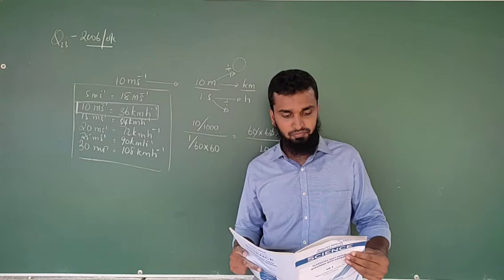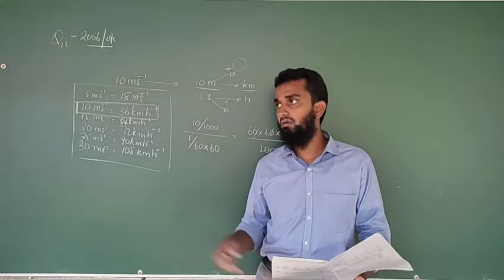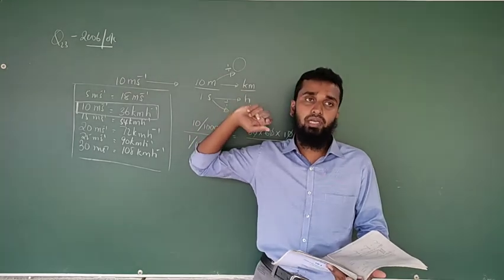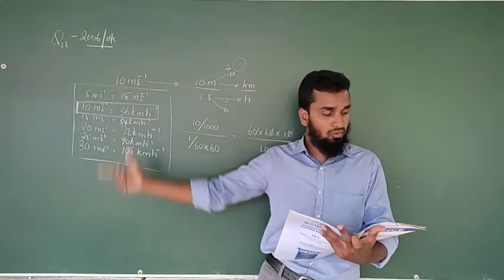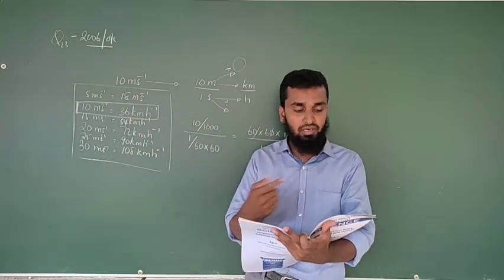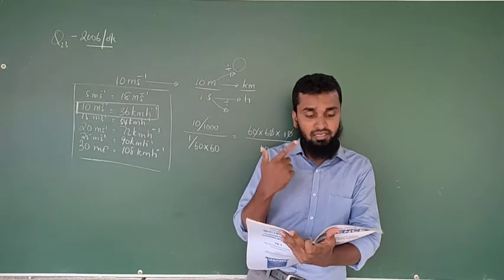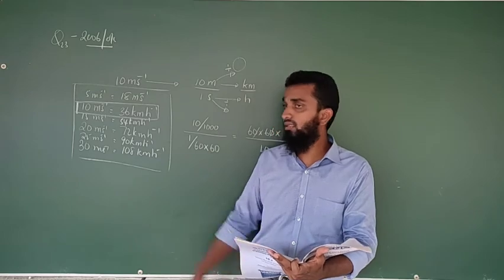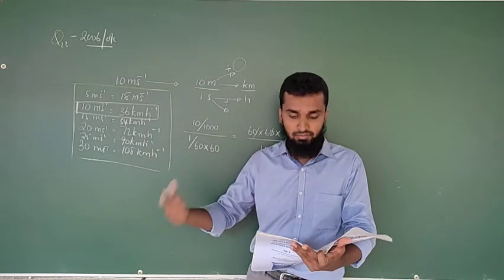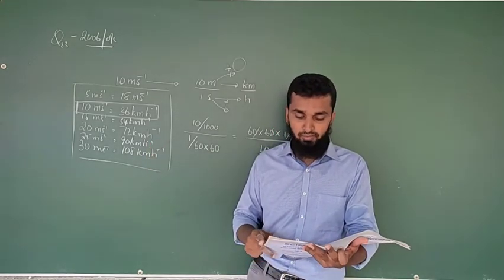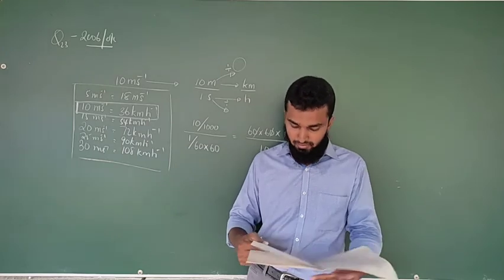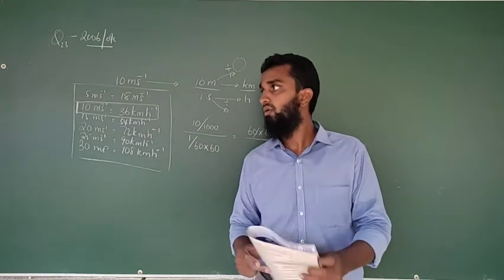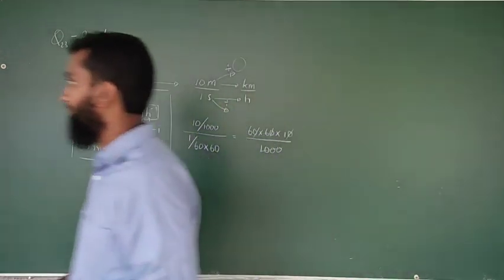Go to question number 12 that we did already. In that question they have given 5 meter per second. In this question it is 10 meter per second, the same only the value differs. Okay, question number 23. We'll move to question number 24.